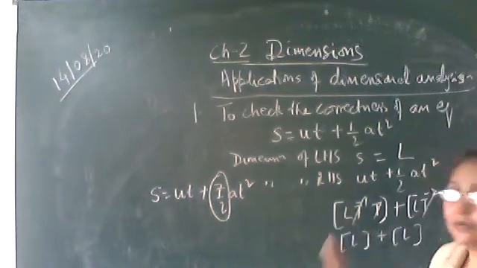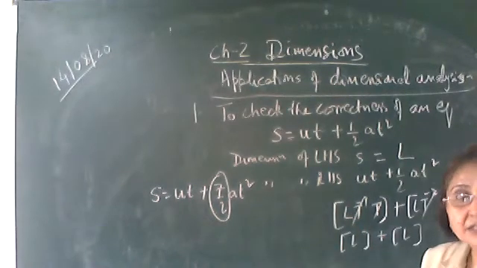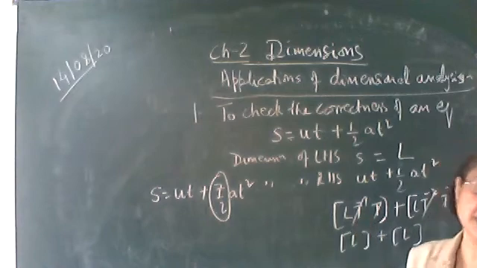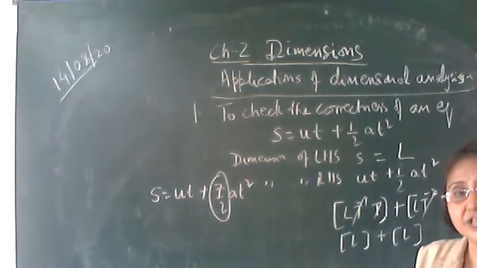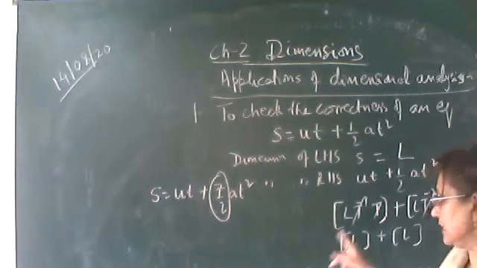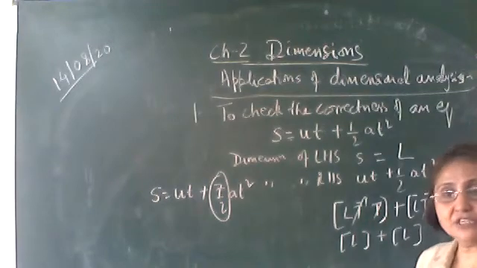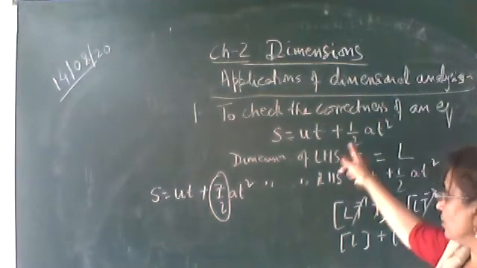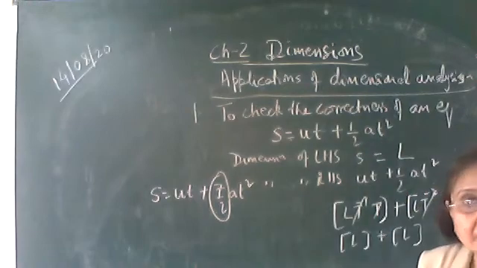So here we can only check whether the equation is dimensionally correct or not. We cannot check whether the equation is physically correct. We can only check that the equation is dimensionally correct. So this equation is dimensionally correct.